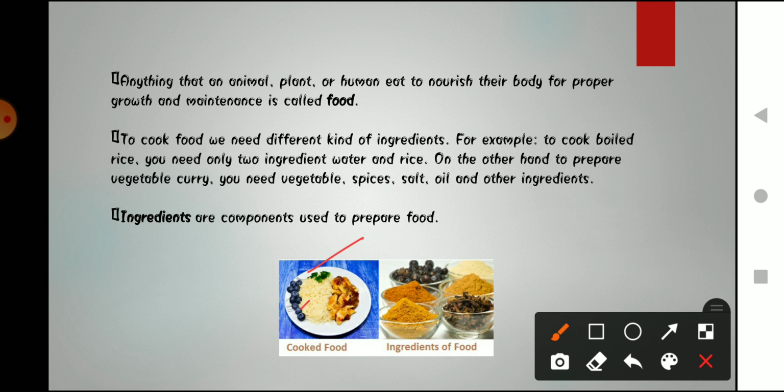There is rice and also some vegetables. You can see the ingredients we have used to prepare these: there are different types of spices. For making our food we need different types of ingredients. And what is the meaning of ingredients? Ingredients are those components used to prepare our food.